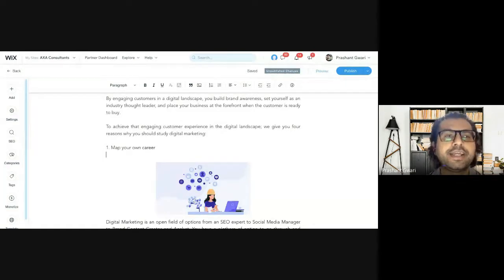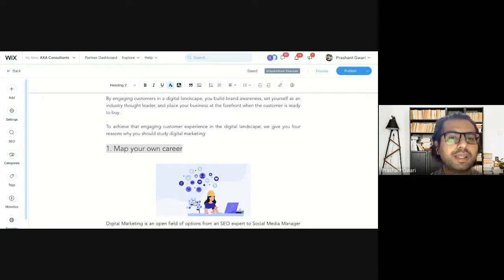When you are creating a subheading, you create it with an H2 heading like this. Copy this paragraph here and choose H2 heading from here. Every subheading you create should be H2, H3, H4, or H5. You can't go with the paragraph format like this. If you want to make it bold, you can also make it bold from this section. It's up to you whether you want to make it bold or not, but you have to make it an H2 heading.